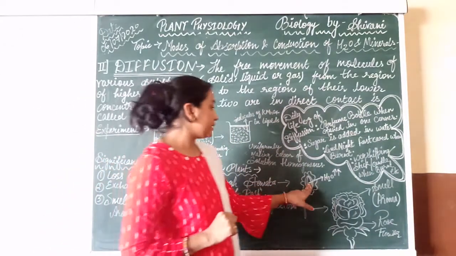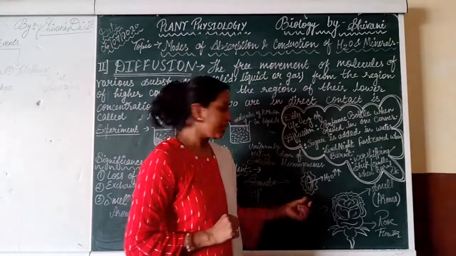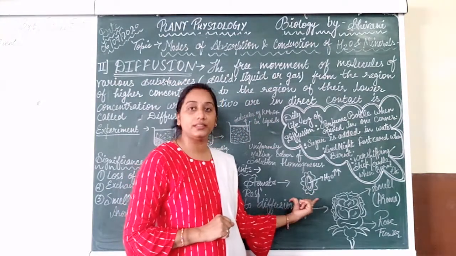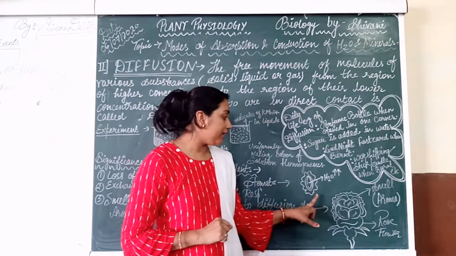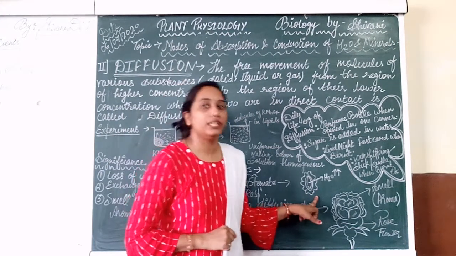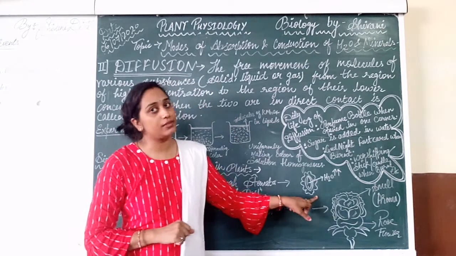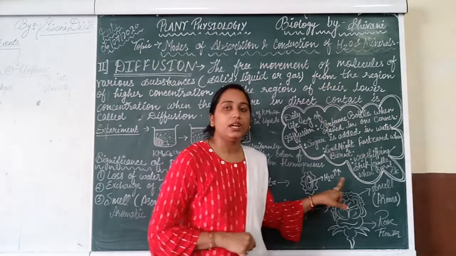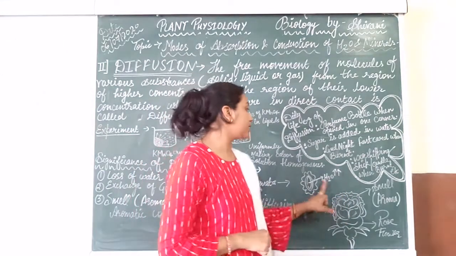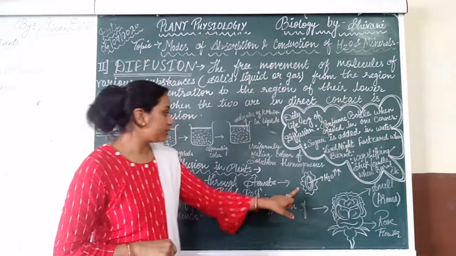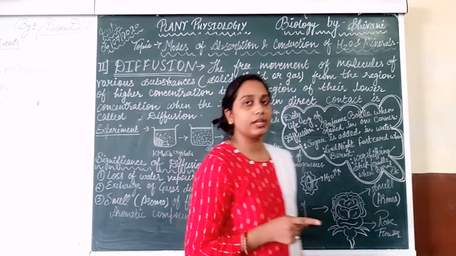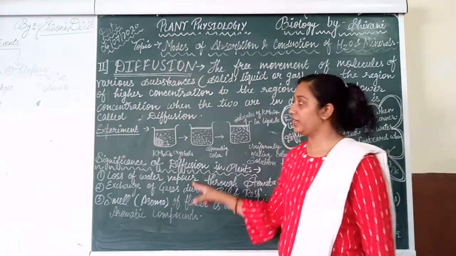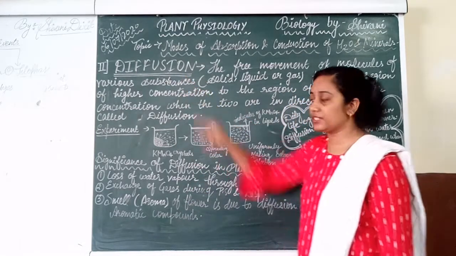Right? This is the structure of stomata. It is a small microscopic opening present in the epidermis of the leaf, and it is very helpful in gaseous exchange as well as the diffusion process. So this is the water in the form of vapor. It is releasing the vapor from the stomata. By which phenomenon is it conducted? That is the phenomenon called diffusion, right?